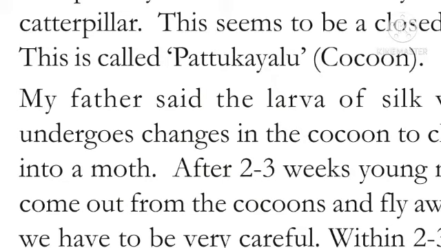Otherwise, the larva changes into a cocoon, then it can change into an adult and fly away. At the stage of larva, we have to kill them. We have to collect fibers from the cocoons.